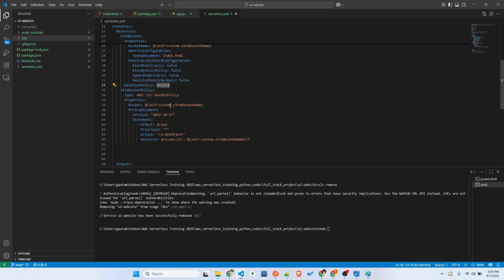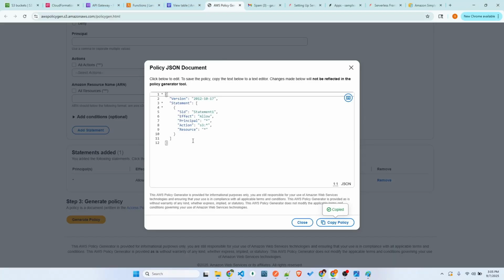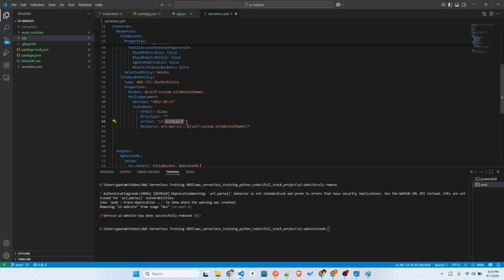There are many scenarios. There is bucket versioning. We keep the older version of the UI so that they can go and revert back to the previous version. So they keep a keyword called retain, something like this. But I'm just deleting it for now to show you a nice practical and removing the entire resources in a single click. And I'm adding a bucket policy here. Who can access? They can only do get object. Here I added an action like all actions on this S3, but I'm just giving get object only. It cannot do any put or any other thing because we don't need it on the S3 bucket.